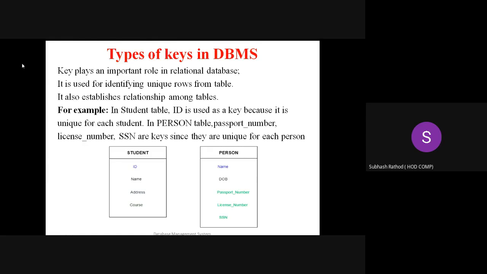Then if roll number is an attribute from that table which is unique for all 60 students, then we can say roll number is a key. Hope you are clear right now.